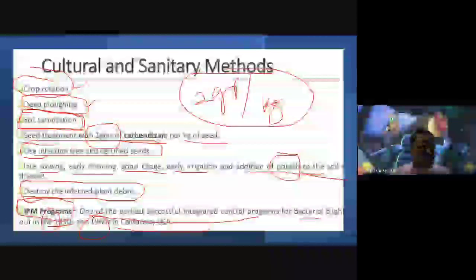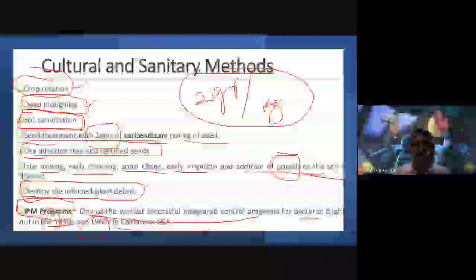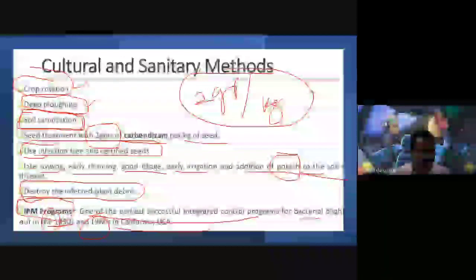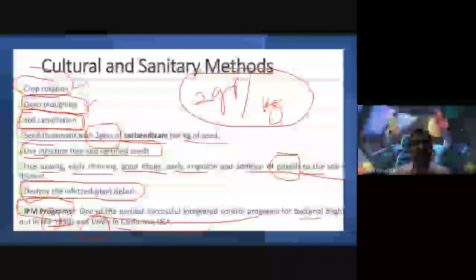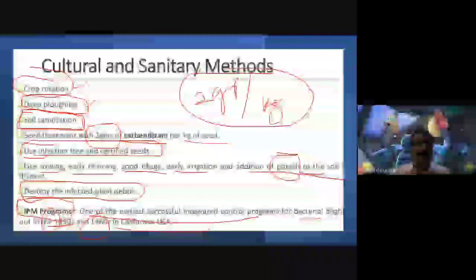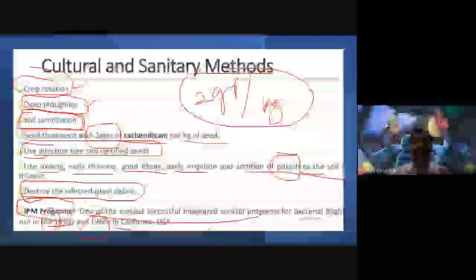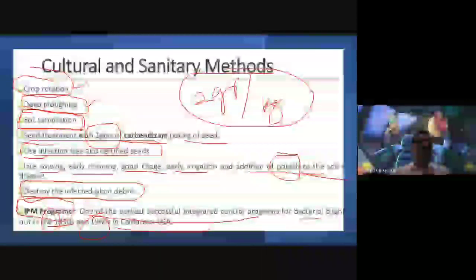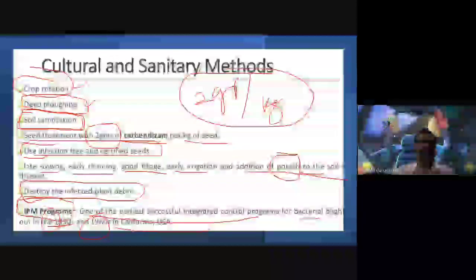IPM means integrated pest management programs. Amma, are you following? Yes, sir. So integrated pest management programs should be applied. In California, USA, in 1950 and 1960, they applied IPM programs very successfully for different diseases.